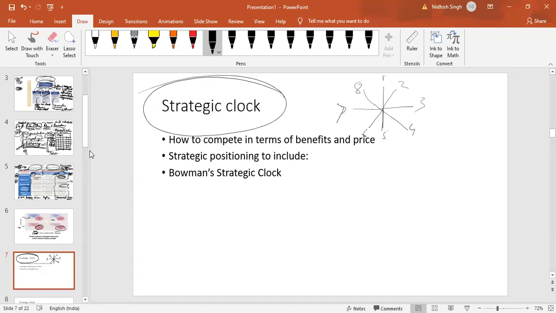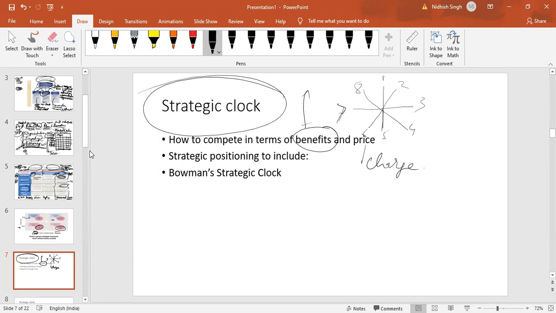You can practice it whenever you look at any clock. Of course, it doesn't have 12 dials. That describes how to compete in terms of benefits and price. What is the meaning of benefit and price? So what do we offer and how much do we charge?